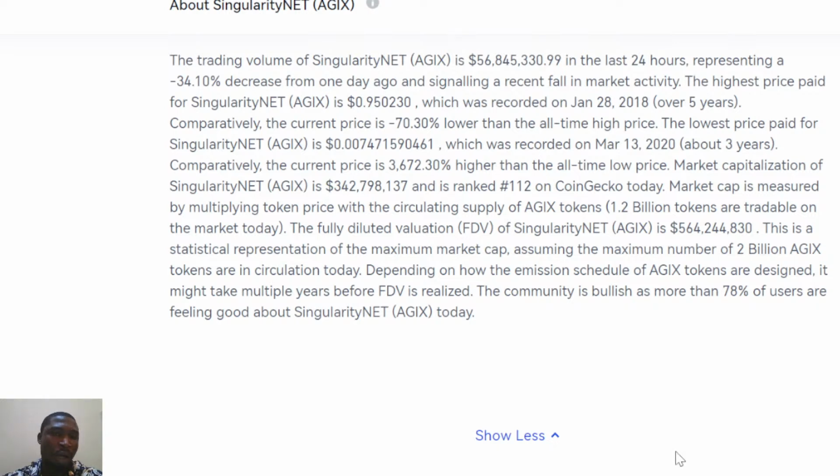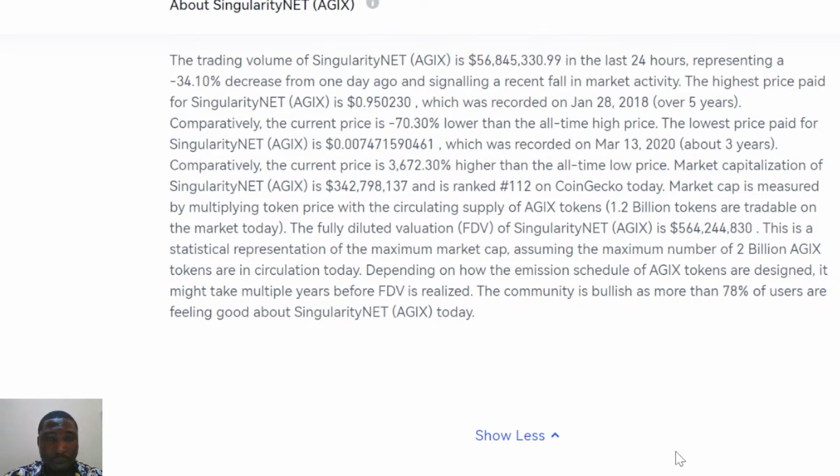The trading volume of SingularityNET is around $56.66 million or thereabouts in the last 24 hours, representing a minus 34.10% decrease from the day before, and also signifying a recent fall in the market space.